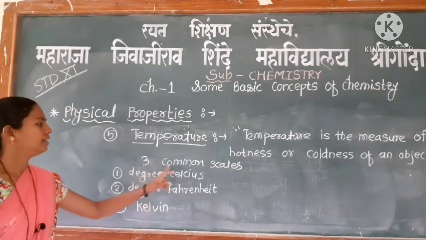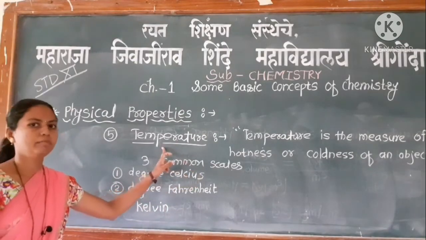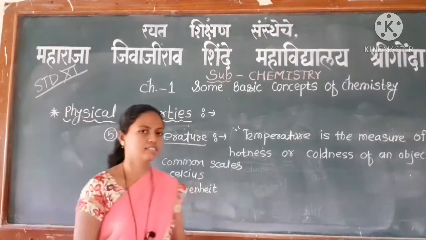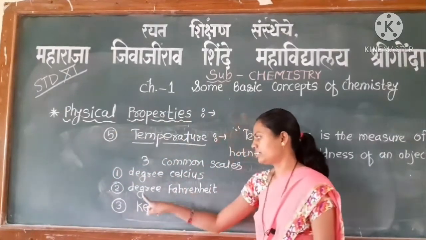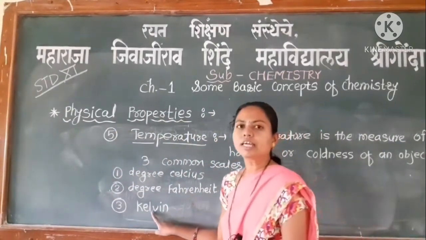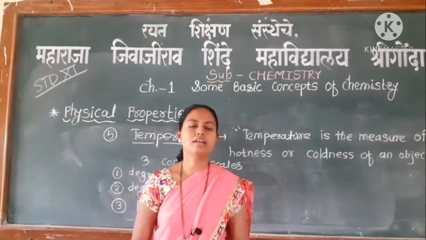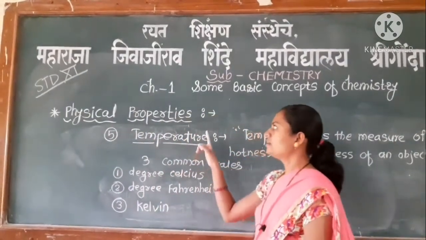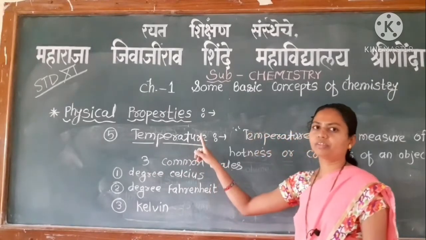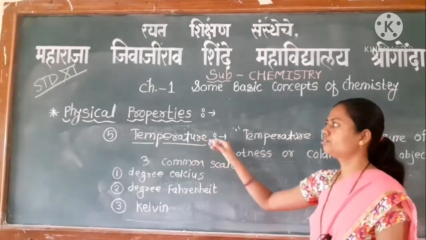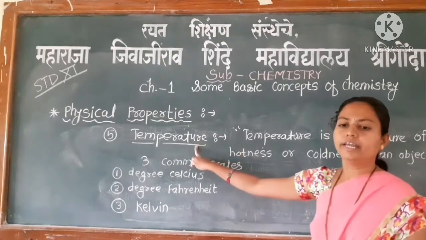In the market, different types of thermometers are used to measure the temperatures.